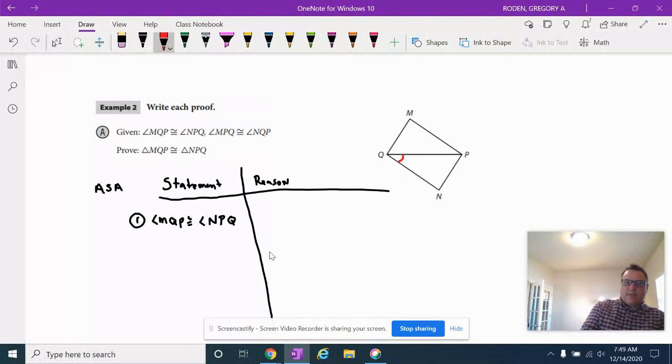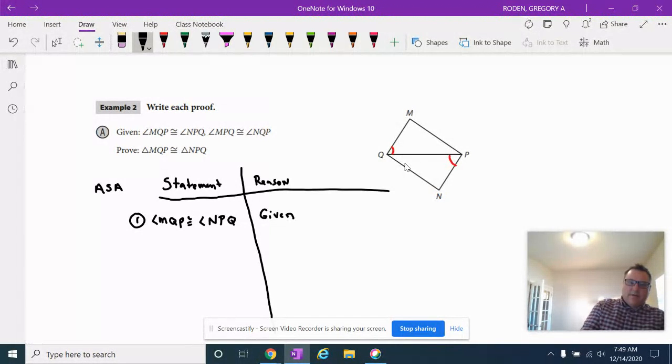Remember, the vertex always goes in the middle of the angle. These two angles are congruent to each other. Oh, my bad. This is MQP. So it's this one right here. Sorry. MQP is congruent to NPQ. Okay, and that's given. The reason for that is given.